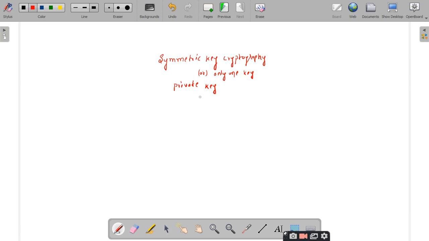So into how many categories has this private key cryptography been categorized? Two types. Traditional and modern ciphers. 2 types. Super. So one is the traditional ciphers, and what about the second one?